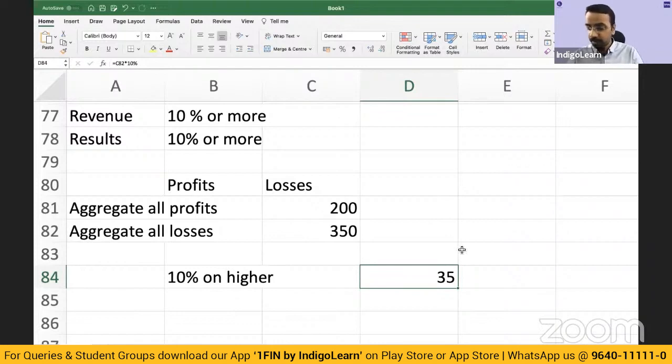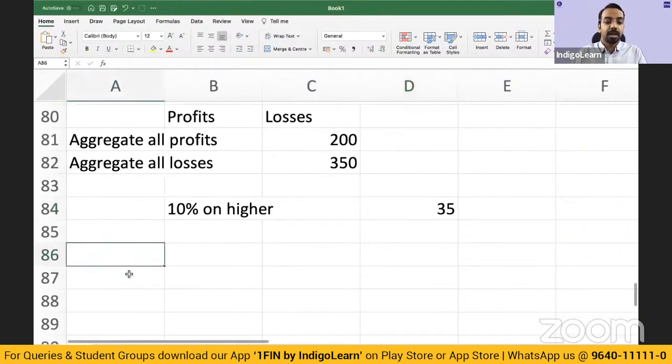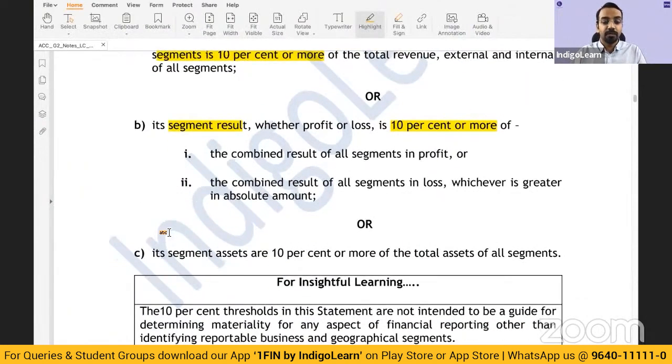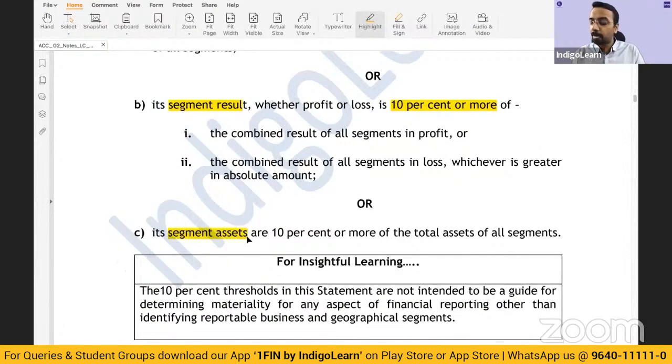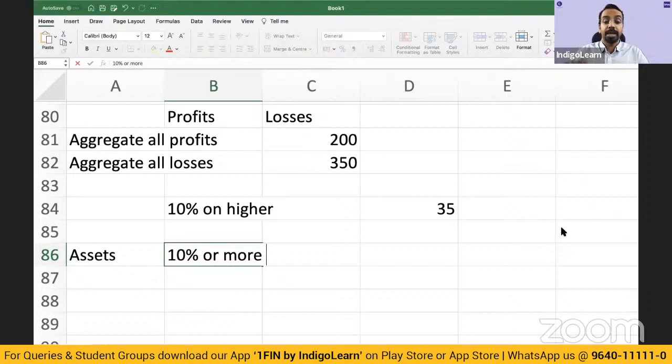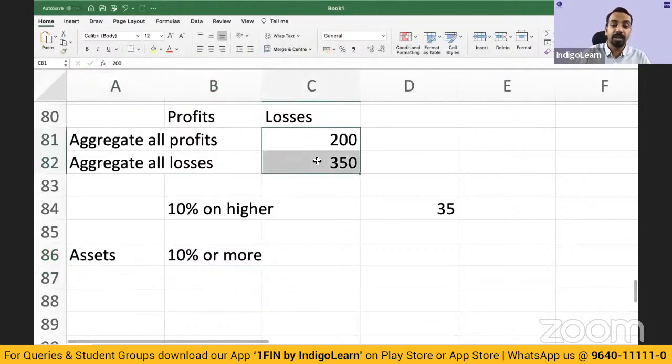Okay, so no questions here, right? Then after this, you have to check for the third condition, which is the asset condition, where segment assets are 10% or more of the total assets of all segments. So here you have to take the assets of all the segments. Again, you have to say 10% or more. Now where students make mistakes is generally here. Profits are taken separately, losses also taken separately, and then calculate 10% on the higher amount.